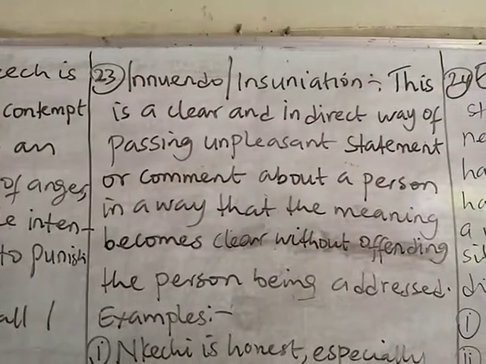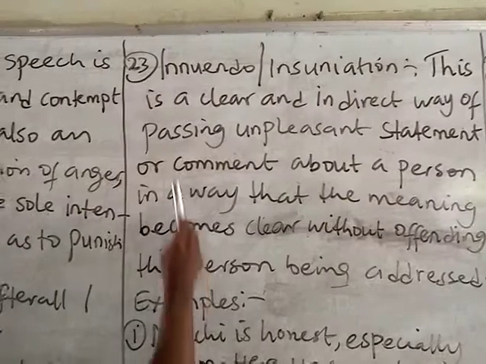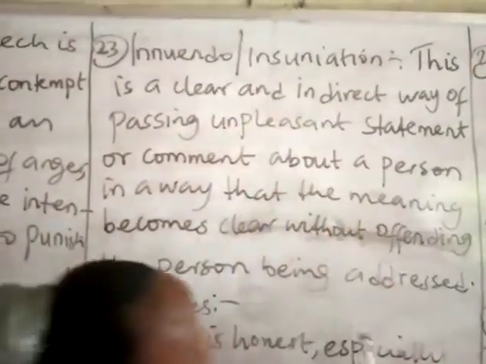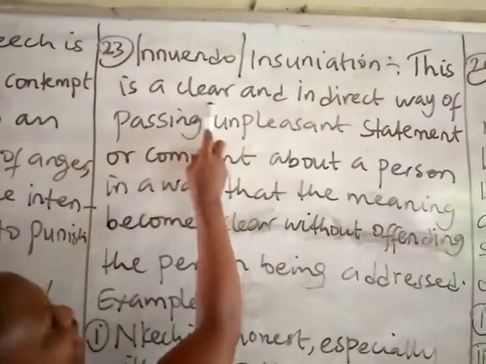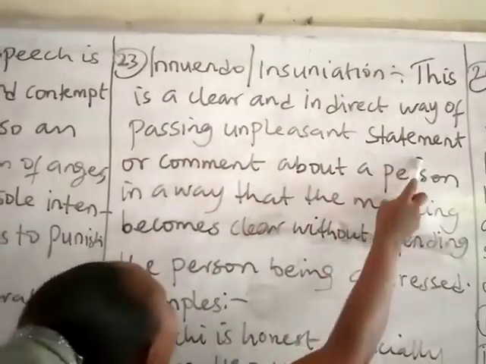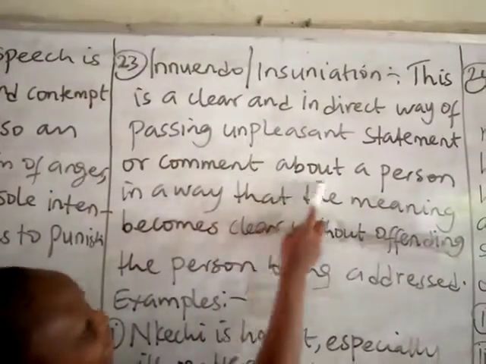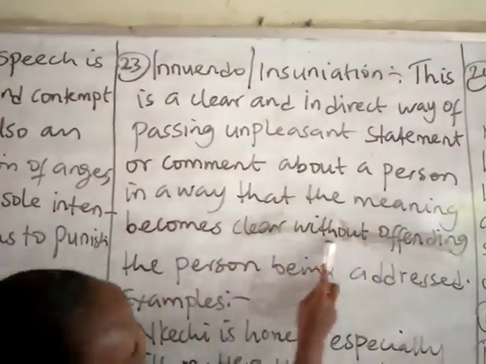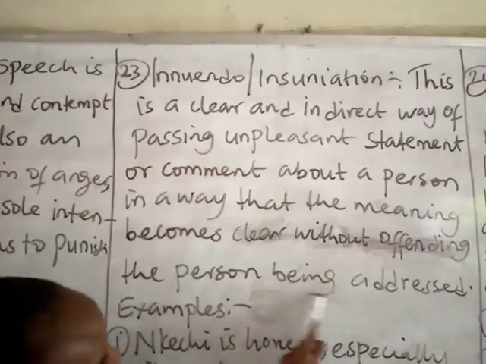After irony and sarcasm, the figure of indirectness we have is innuendo, which can also be called insinuation. And it means a clear and indirect way of passing on pleasant statements or comments about a person in a way that the meaning becomes clear without offending the person being addressed.